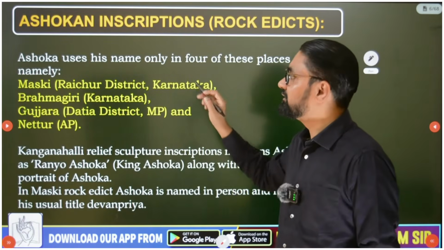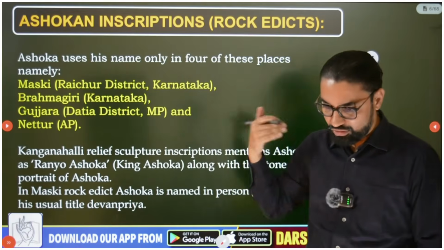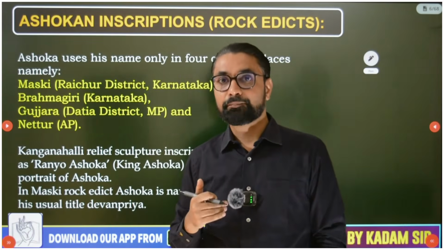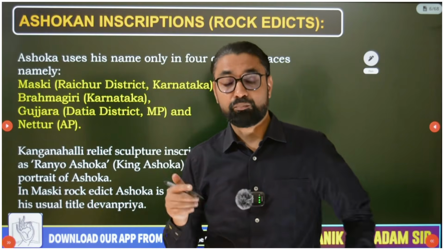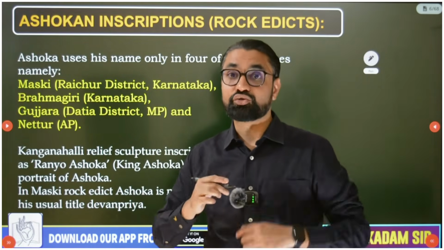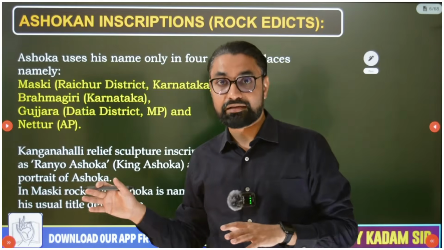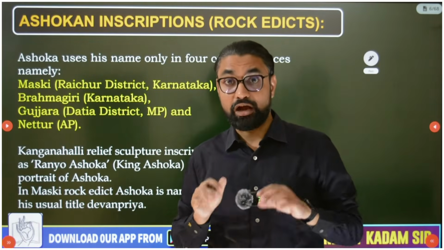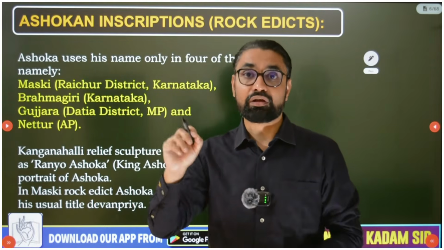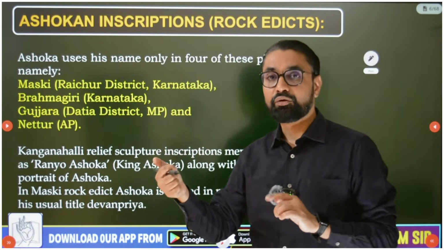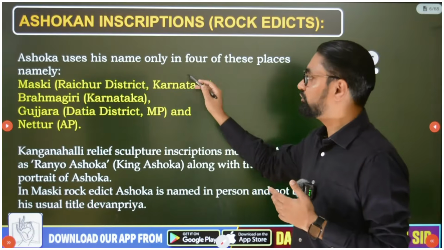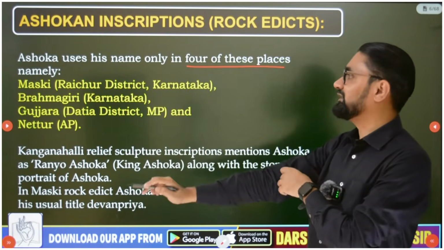Along with that, you should know that Ashoka's name we find on only 4 inscriptions. In all other inscriptions, Ashoka is referred to as Devanampriya Priyadasi, but Ashoka, Ranya Ashok or Raya Ashok, this name along with Priyadasi, we find at 4 locations. So Ashoka uses his name only in 4 places.